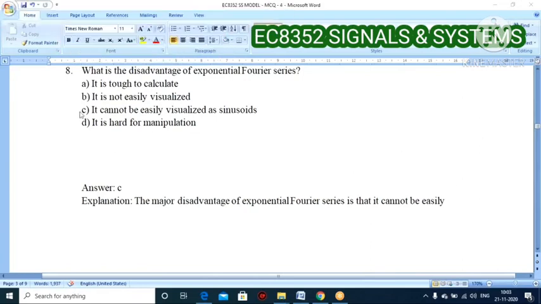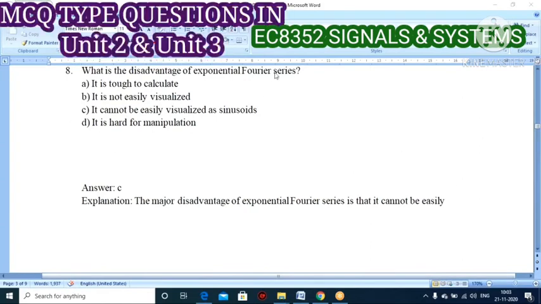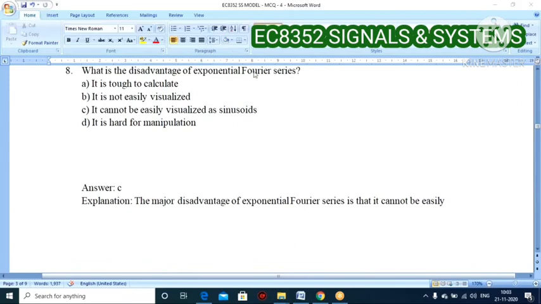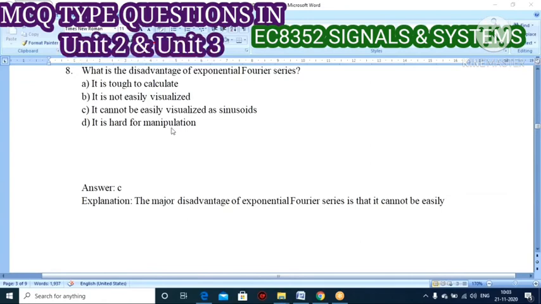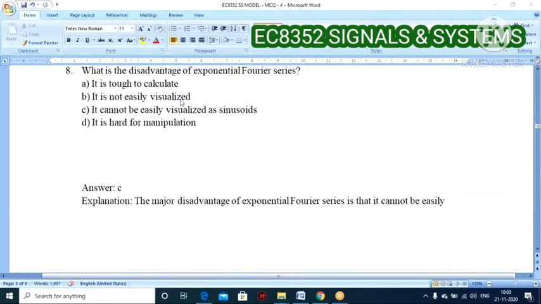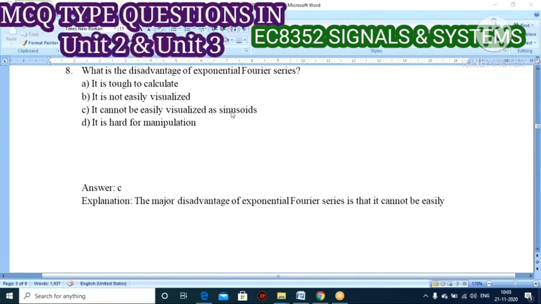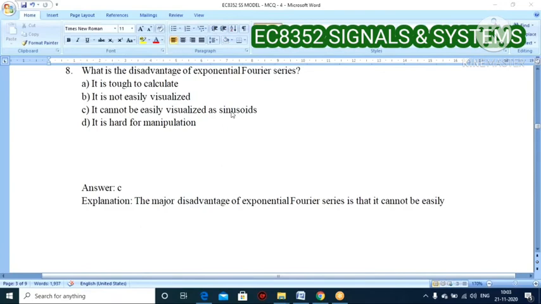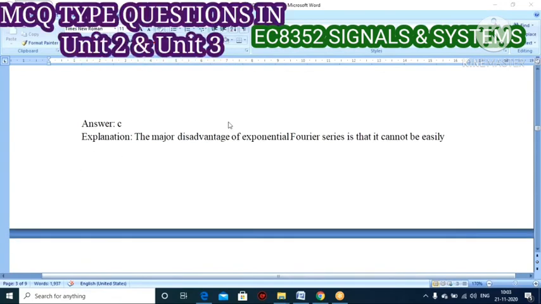So the actual answer is that it cannot be easily visualized as a sinusoidal waveform.